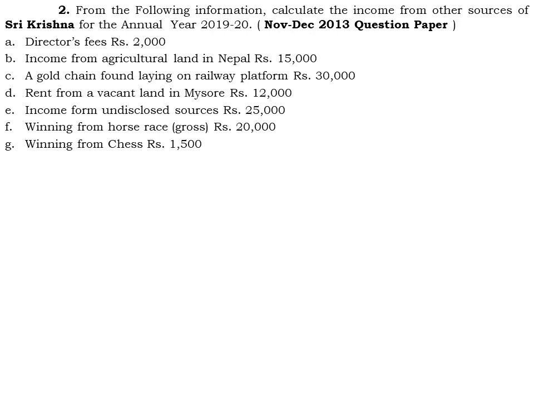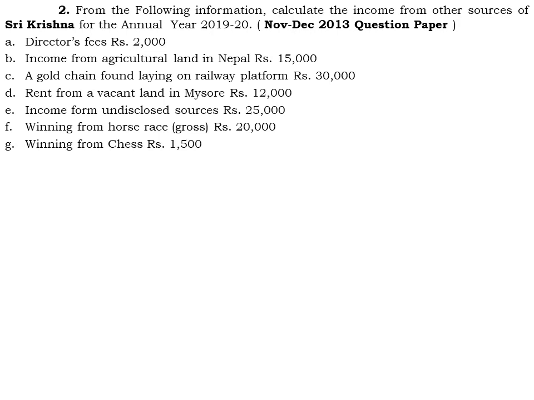First one, the director's fees, that is rupees 2,000. Again, it is taxable as we have discussed in the previous problem. The director's fees received by someone who is not an employee of that organization is fully taxable. Next, income from agricultural land in Nepal. Again, Nepal is a foreign country. Therefore, the agricultural income earned in Nepal is taxable to the extent of 15,000 rupees.